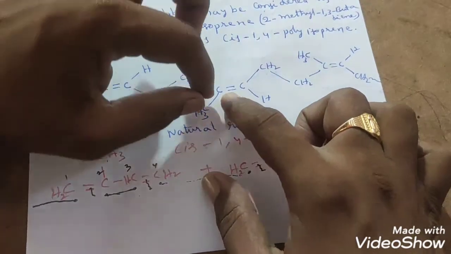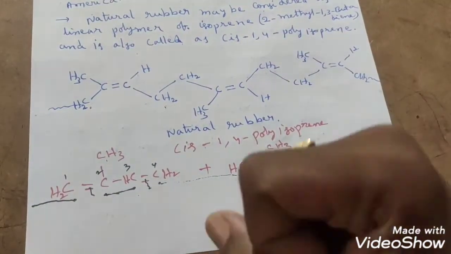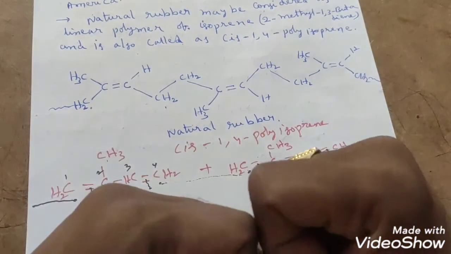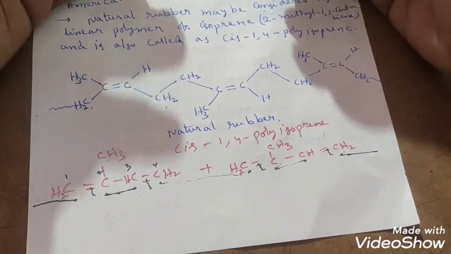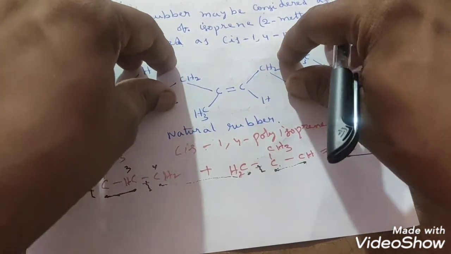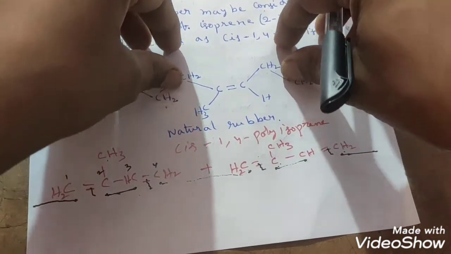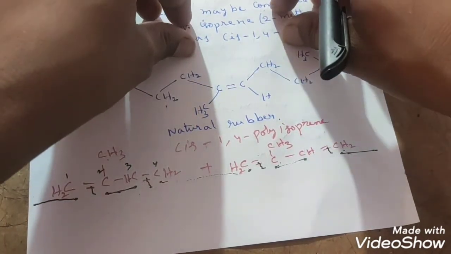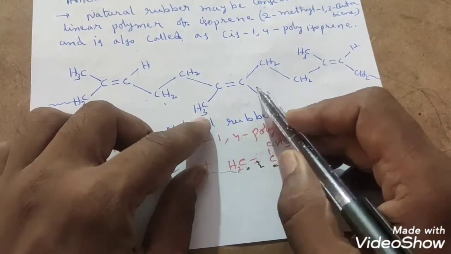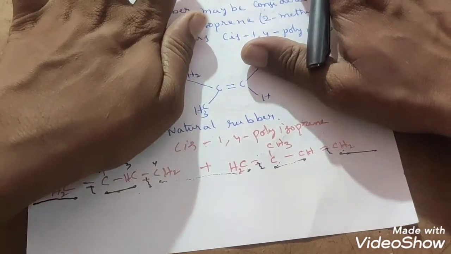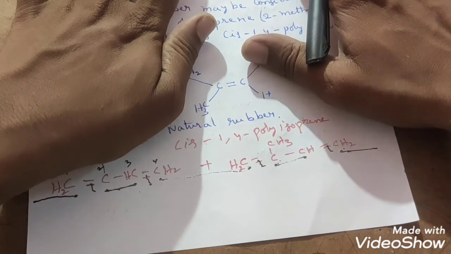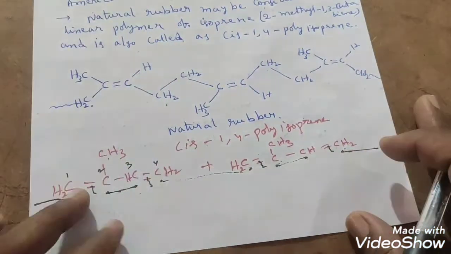C double bond C, how do we identify cis and trans? If the same groups are present in opposite directions, then we can say that is trans. If the same groups are present on the same side of the doubly bonded carbon, then we can say that is cis. Now here observe this unit and this unit is same. These two are present on the same side of the doubly bonded carbon. Correct or not? So that's why this is cis. And this side CH3, this side H is there. The remaining part, if you observe, the same unit is present on the same side of the doubly bonded carbon. That's why we can call this cis isoprene.